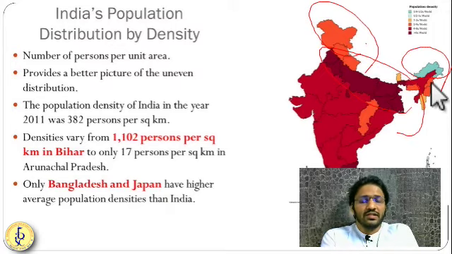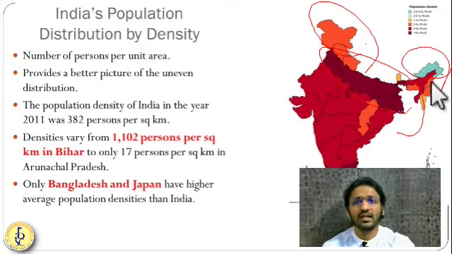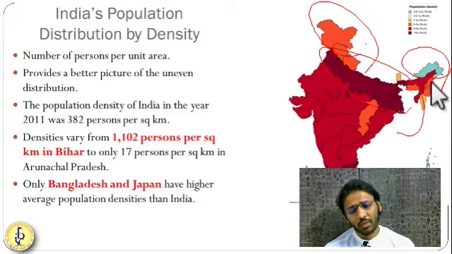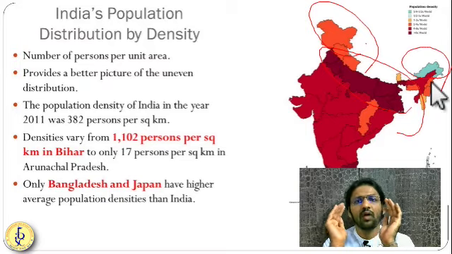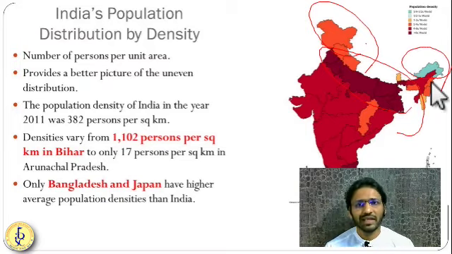Mostly hilly states like Jammu and Kashmir, Uttarakhand, Himachal Pradesh, Arunachal Pradesh, Sikkim, Tripura, Manipur have very less population density because of the rugged terrain. So population density provides one clear picture of how much population is occupying how much area. Getting it? So the highest population you can see, and the lowest population you can see.